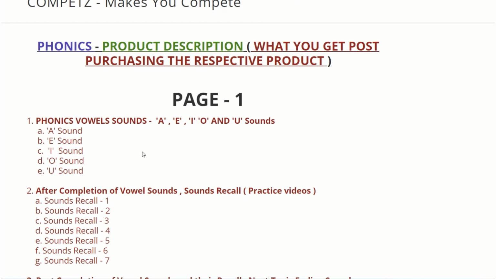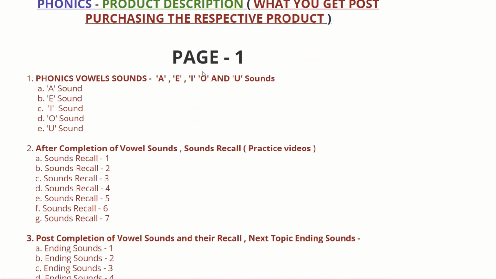After you get the product, here is what you will get. This is the first page, where you will see Phonics vowel sounds. There are 5 vowels: A, E, I, O and U. The entire videos for the 5 vowels would be there, each and every video. Phonics A sound, phonics E sound, phonics O sound and so on.